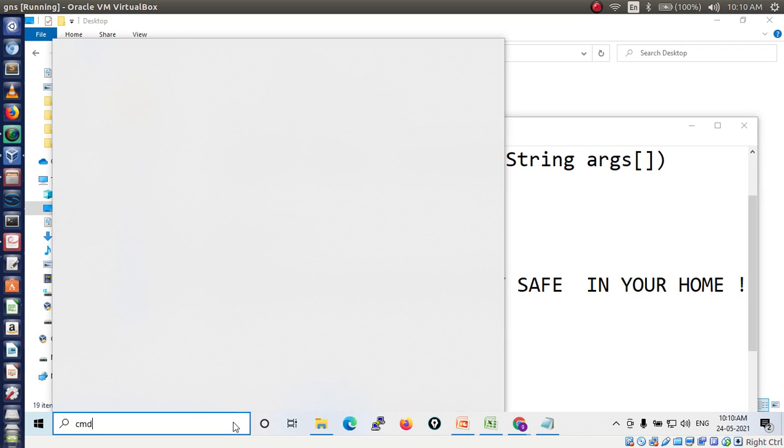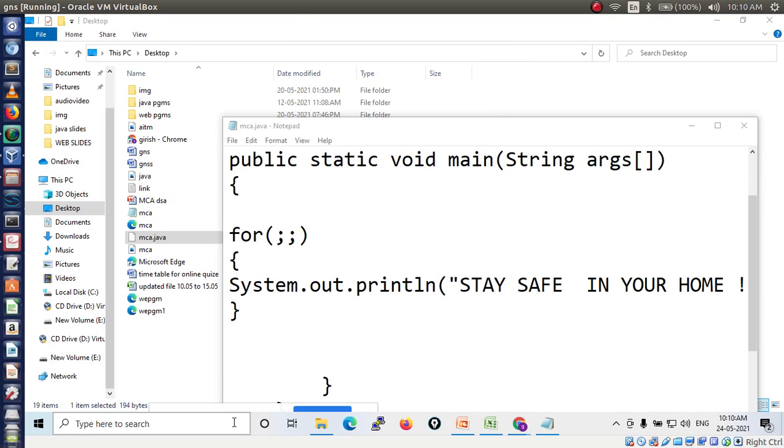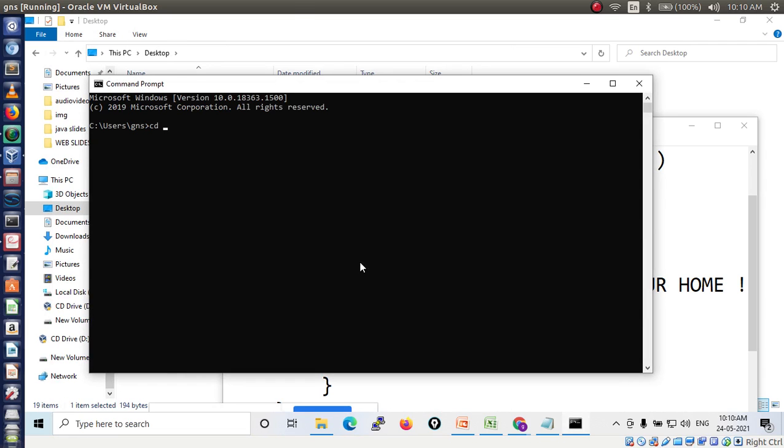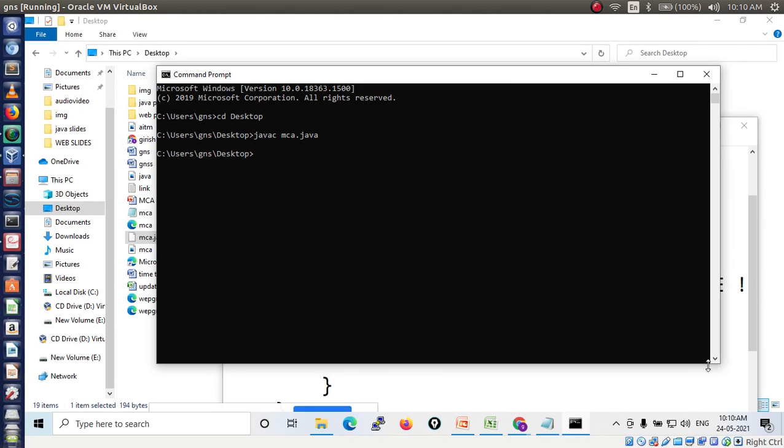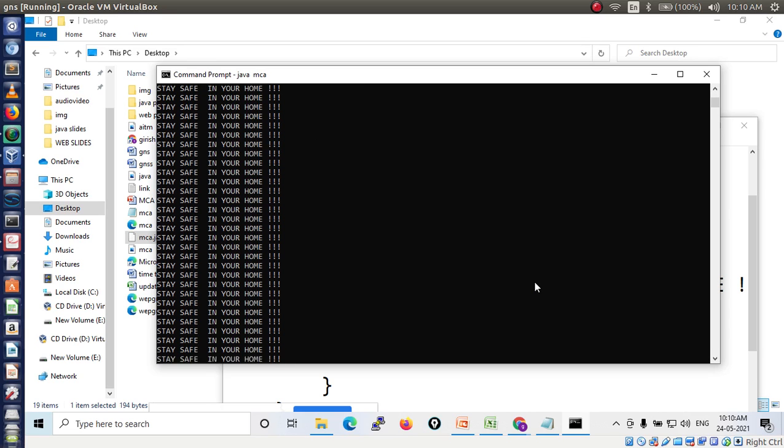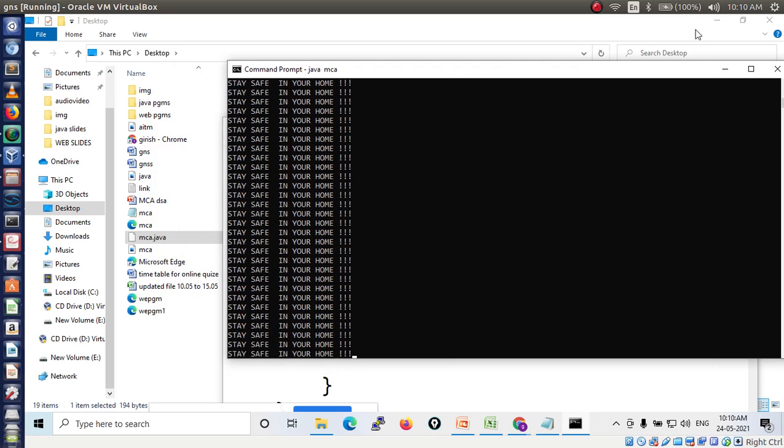Now open your command prompt, change the directory to desktop, then compile this Java program. Okay, compiled. Now I will execute it with java MC.